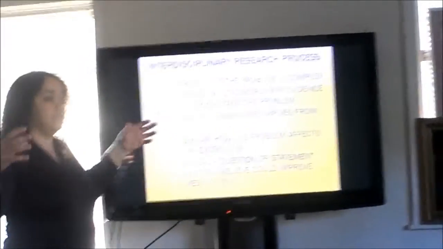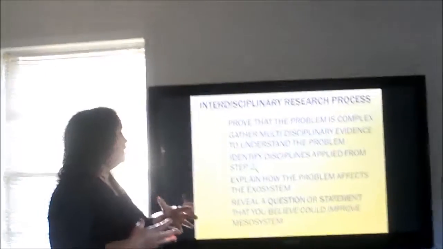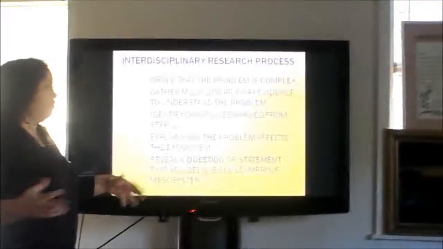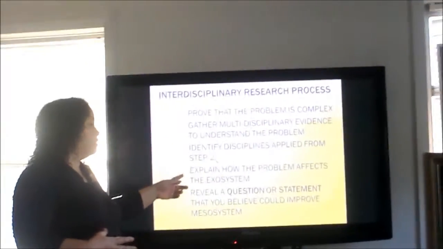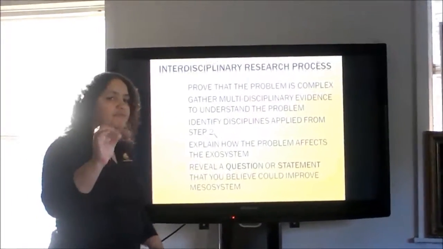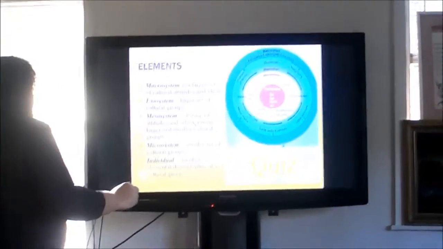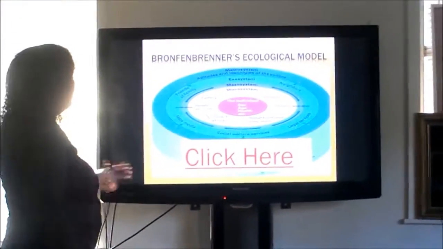Okay, so in the interdisciplinary research process, right now we just want to gather the information. And so the next thing we want to do is say what we used from what disciplines. We want to explain how the problem affects the exosystem. Now, what is the exosystem again? When we go back and look at it, the exosystem is the largest part of society.